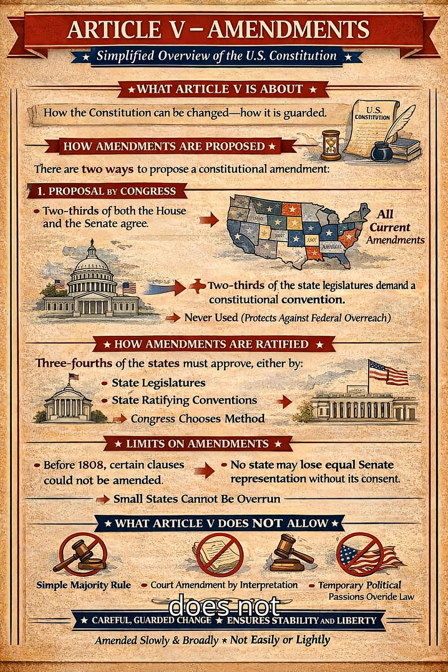What Article 5 does not allow. It does not allow simple majority rule to change the Constitution. It does not permit courts to amend the Constitution by interpretation. It does not allow temporary political passions to override permanent law. Change must reflect broad, national consensus, biblical and constitutional insight, wise restraint.